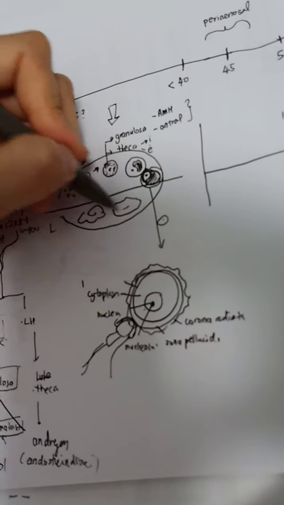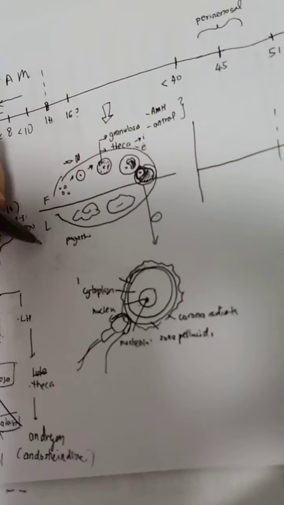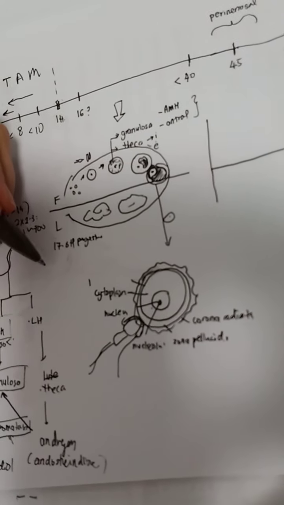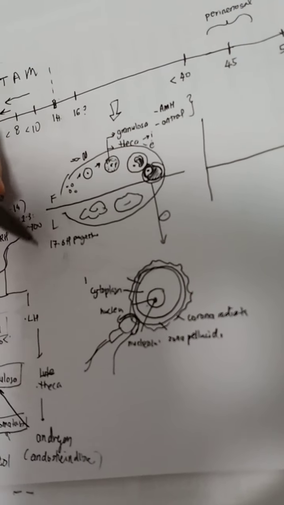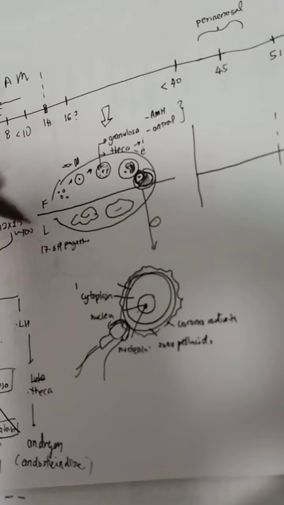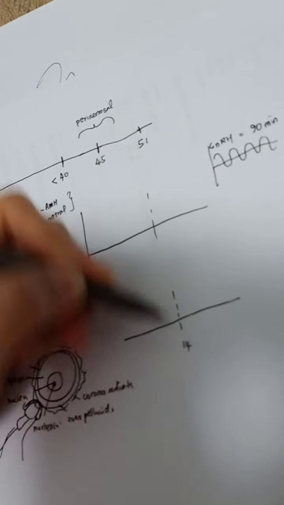The corpus luteum will produce progesterone or 17-hydroxyprogesterone, which is the reason why we give progesterone as luteal support, especially after IUI or IVF procedures, right?